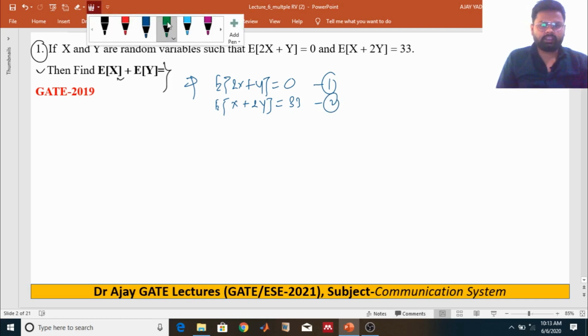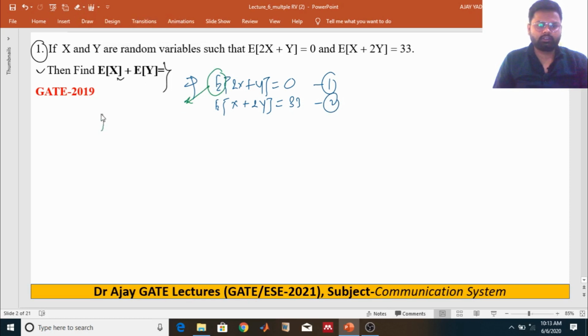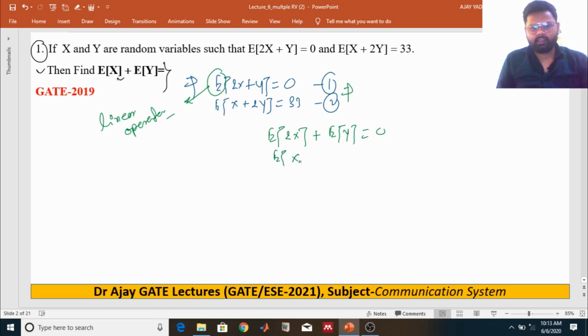As we know, expectation is a linear operator, so when it is applied inside the bracket, we get E[2X] + E[Y] = 0 and E[X] + E[2Y] = 33.